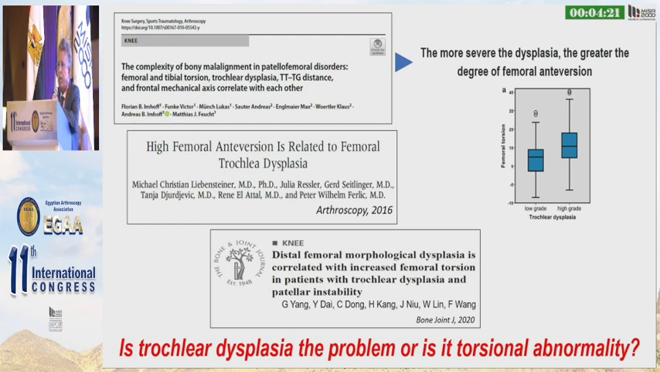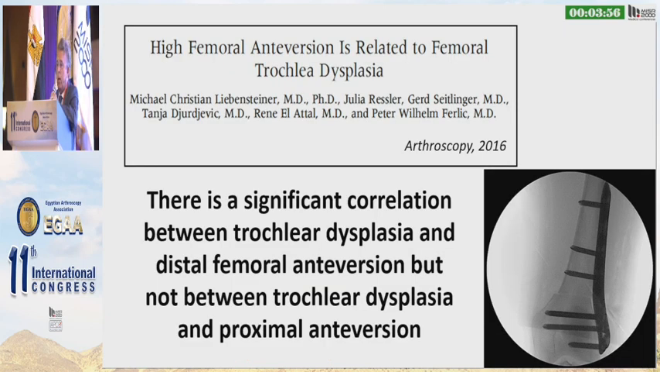It has been demonstrated that there is a correlation between trochlear dysplasia and femoral anteversion. Moreover, it has been seen that the more severe the dysplasia, the greater the degree of femoral anteversion. This is where the question appears. Is trochlear dysplasia the problem, or is it torsional abnormality?